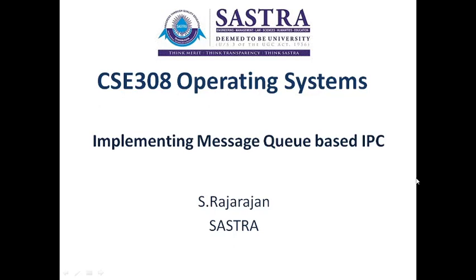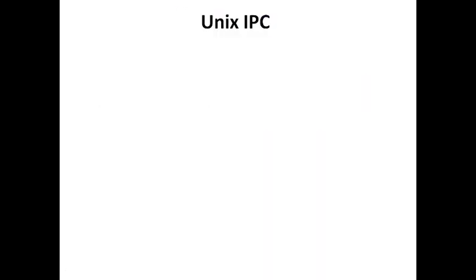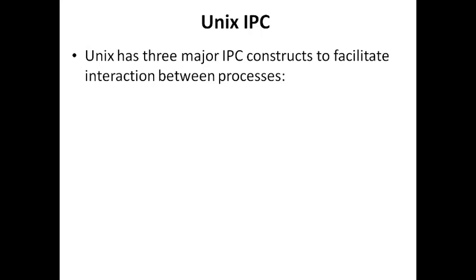Hello students. In this program we are going to discuss the implementation of message queue based inter-process communication. If you take the Unix operating system, which is a very powerful operating system, it has support for inter-process communication. There are actually three major facilities provided by the Unix operating system for implementing IPC.